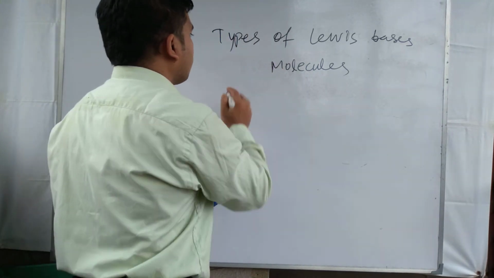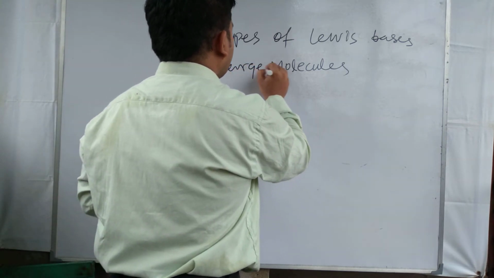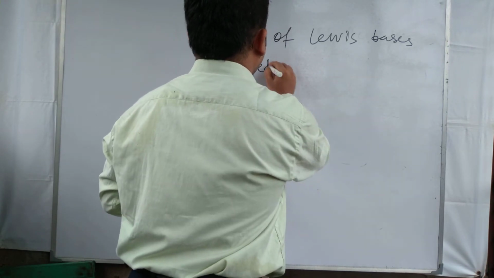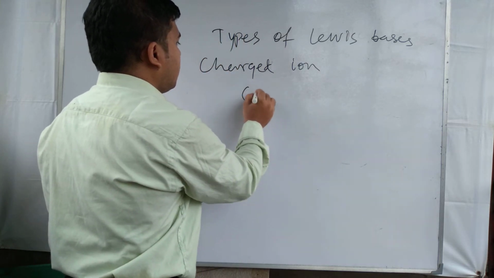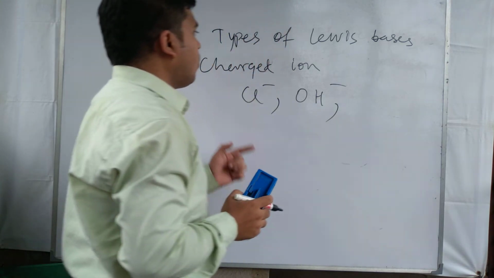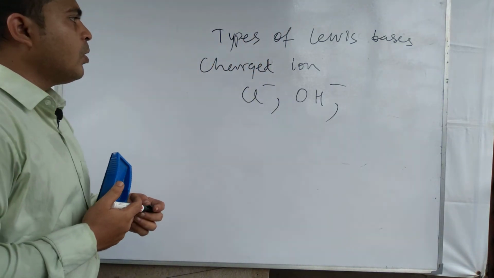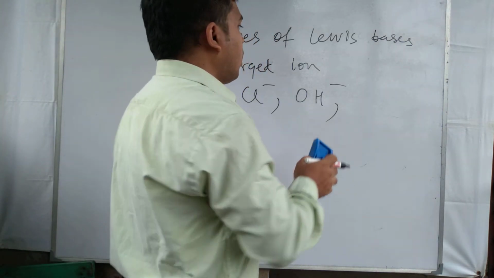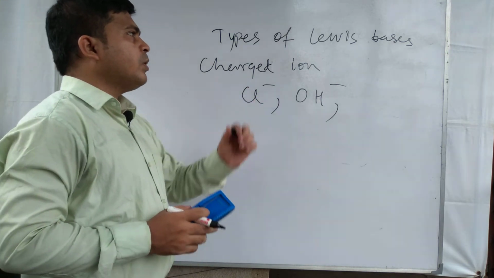Or the charged ion like Cl minus, OH minus. These are called Lewis bases because these can give 2 electron to form a coordinate bond.